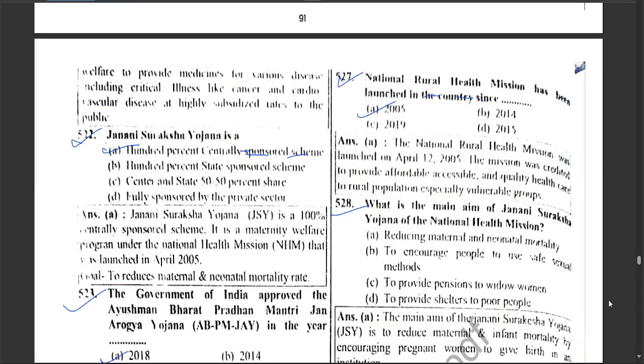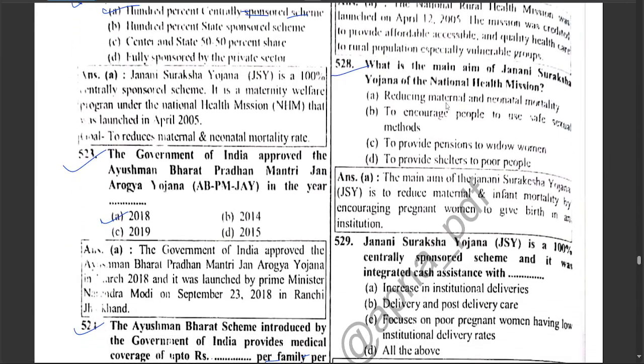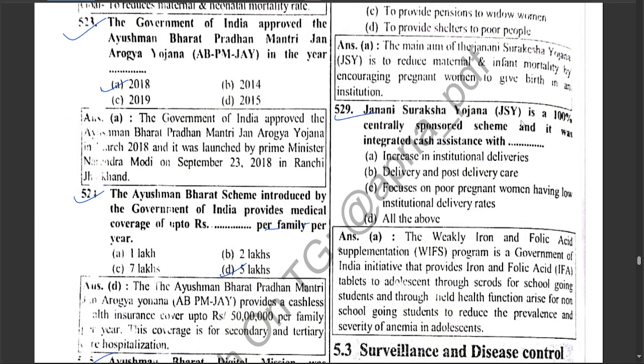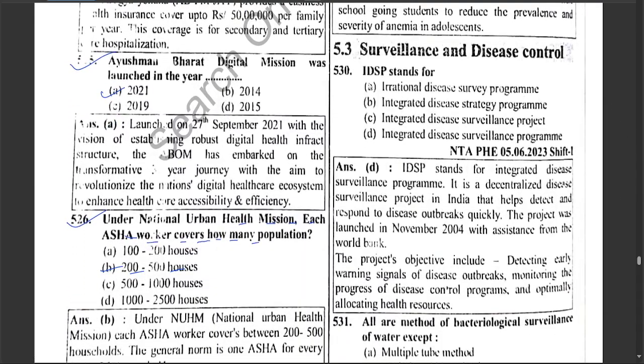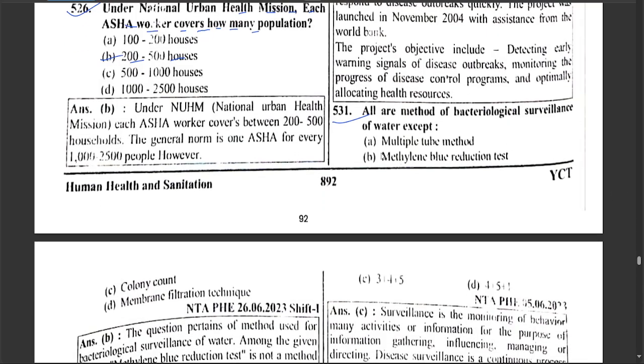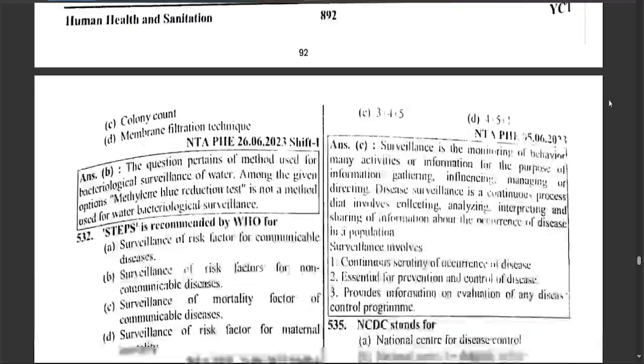What is the main aim of Janani Suraksha Yojana of the National Health Mission? Which is to reduce maternal and neonatal mortality. Janani Suraksha Yojana, JSY, is a 100% centrally sponsored scheme and it has integrated cash assistance with an increase in institutional deliveries. Surveillance and Disease Control: IDSP stands for the Integrated Disease Surveillance Program. All are methods of bacteriological surveillance of water except the methylene blue reduction test.